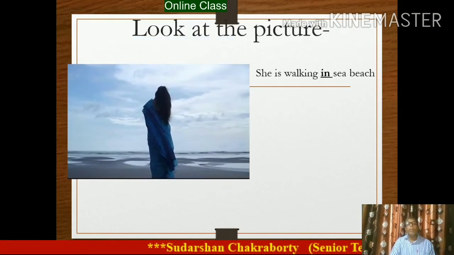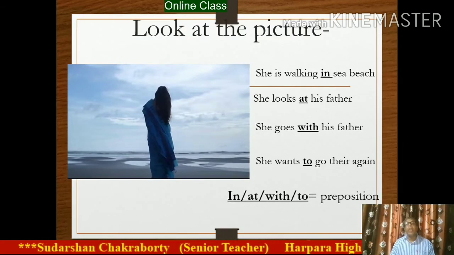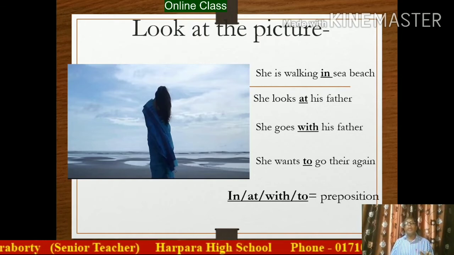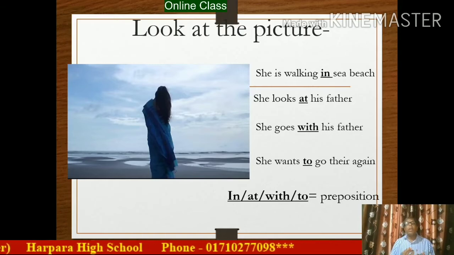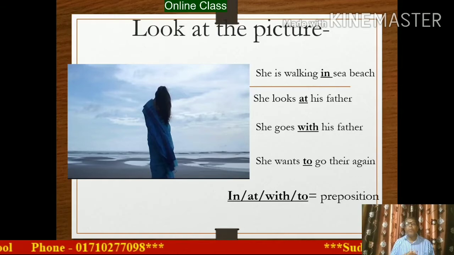There is a girl in the picture. I have seen that there are some sentences in the slide. Number one, she is walking in sea. Number two, she looks at his father. Number three, she goes with his father. Number four, she wants to go there again.